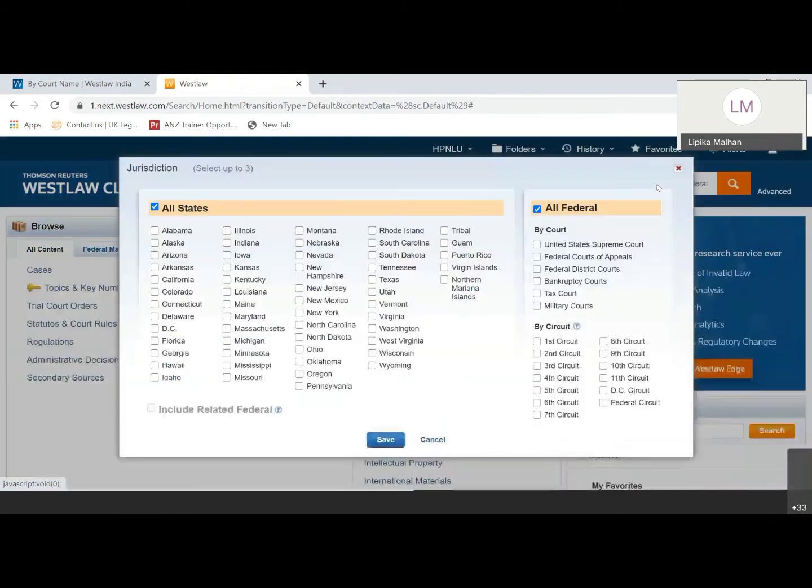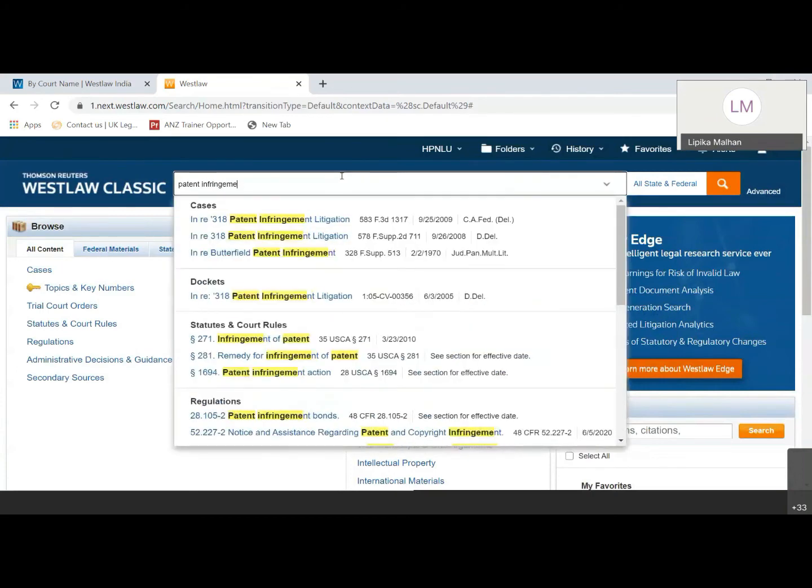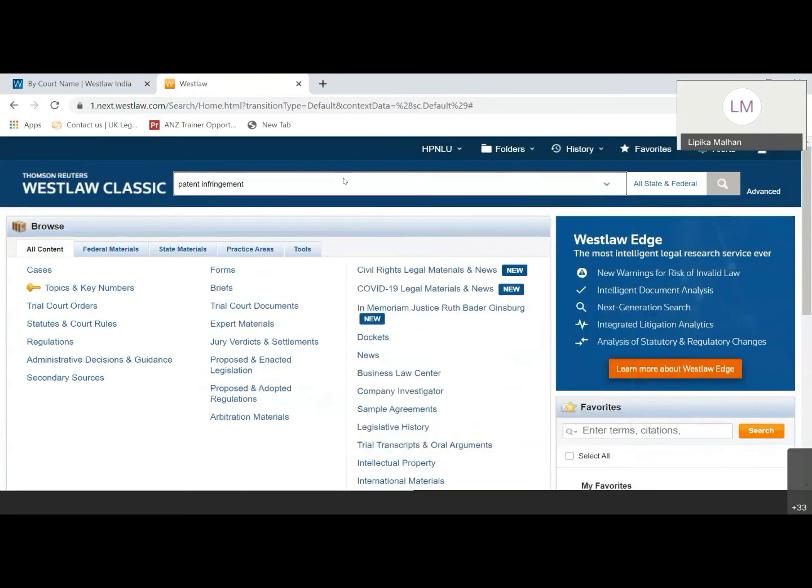When you click here, you can select up to 3 jurisdictions, any 3 if you want to, and click on save. Now we have seen a couple of cases, we have seen an India case, we have seen a UK case. How does it look like? If I want to show you any US case, say for example, I'll type patent infringement.